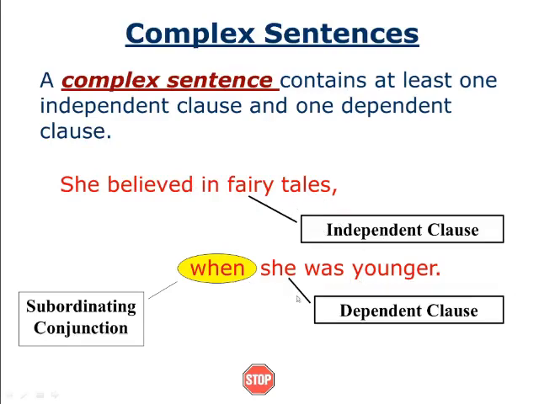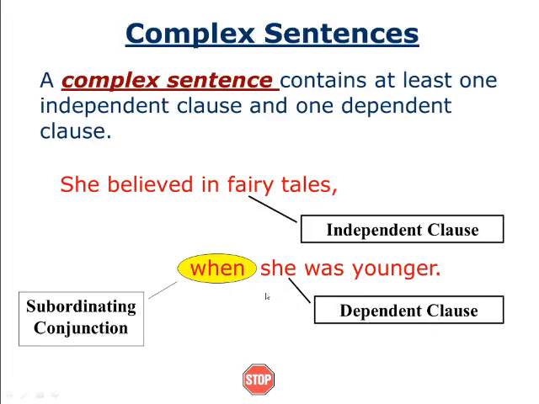"When she was younger" is a dependent clause because we are not getting the full meaning. When she was younger, something is missed here. Something is lost in meaning. So it is a dependent clause. Why is it dependent? It is depending on the first sentence. So that's why it is called a dependent clause.